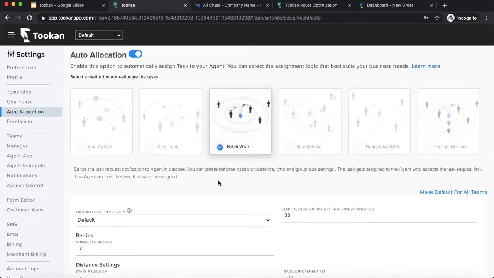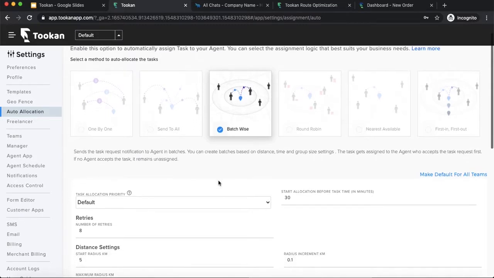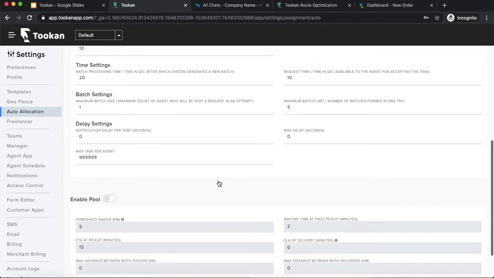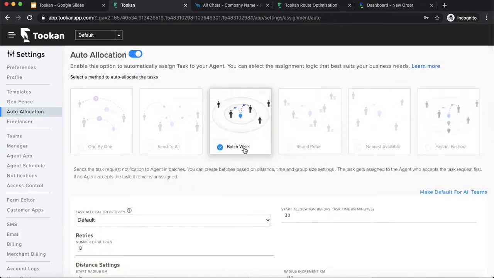Then coming to batch wise allocation logic. So this is the most popular logic which we have on Token, and not just on Token, in fact almost every on-demand business mostly uses batch wise. So it's the most common allocation logic everywhere. So let me just give you a brief explanation of what batch wise is.